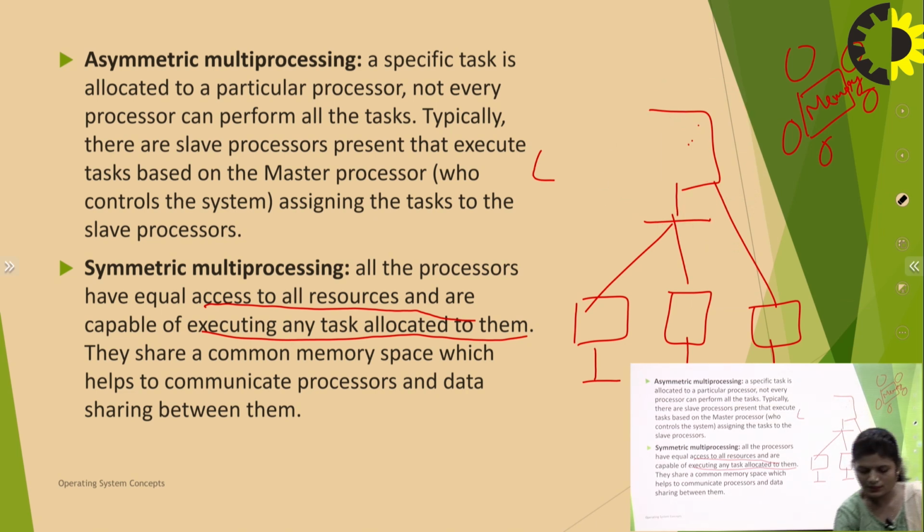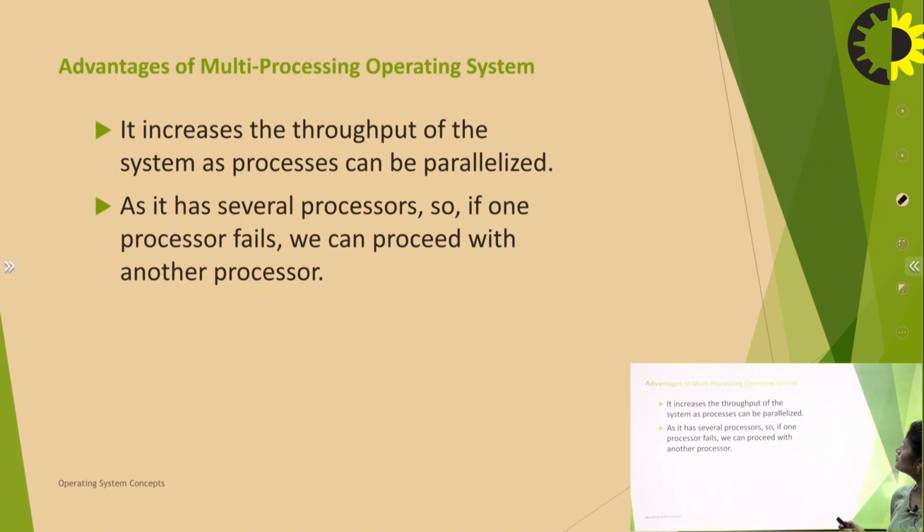So next we discuss the advantages of the multiprocessing operating system. It increases the throughput of the system as processors can work in parallel. So here we are using a number of processors. So throughput is increased compared to the multi-programming and batch operating systems. As it has several processors, if one processor fails, we can proceed with another processor. Here a number of processors are connected to each other, so if one processor fails, we can perform our task on another processor.